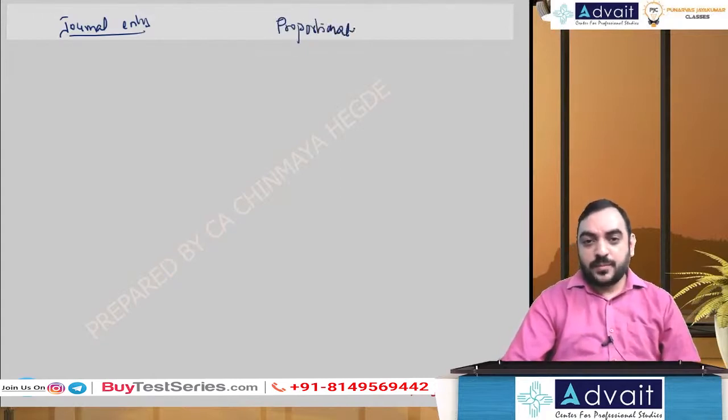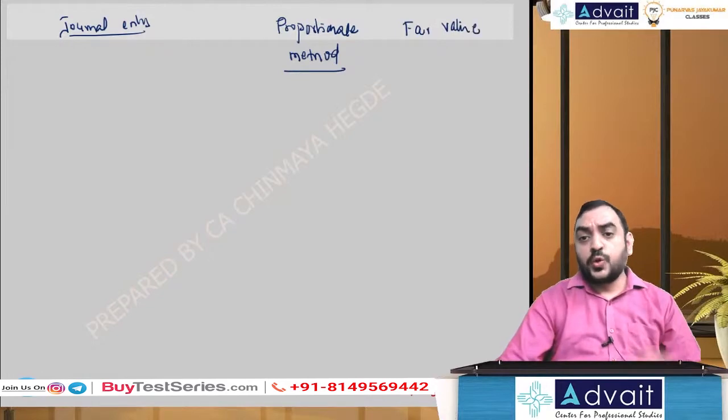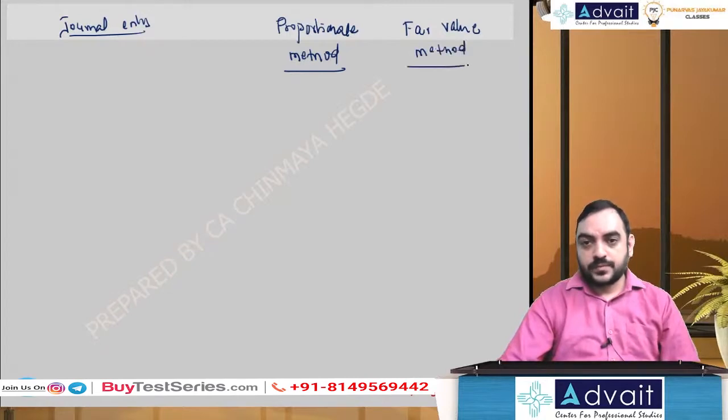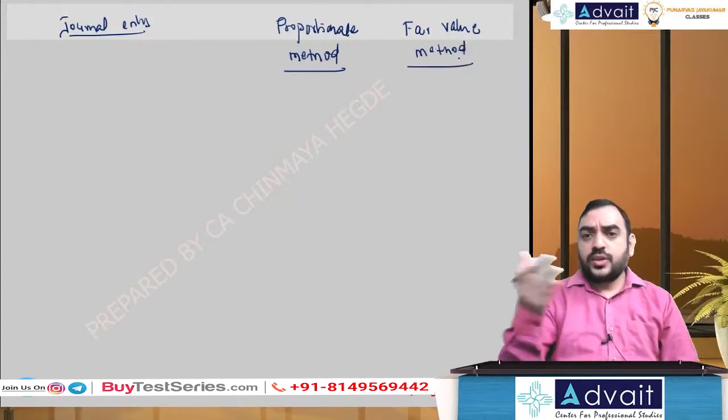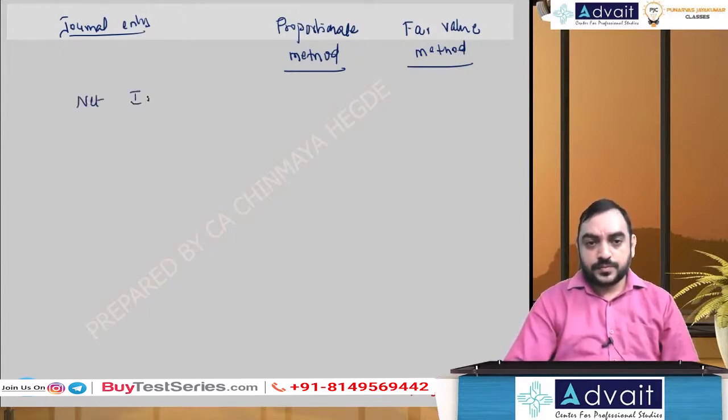So proportionate method and fair value method. Fair value method is also called as full value of goodwill because it includes goodwill of both the owners. So debit what comes in, credit what you pay. What is coming in? Net identifiable assets.